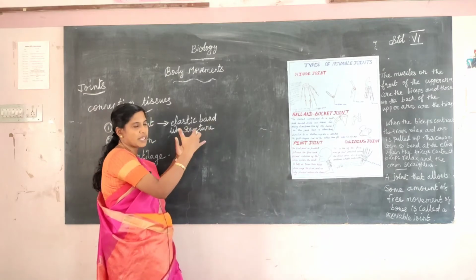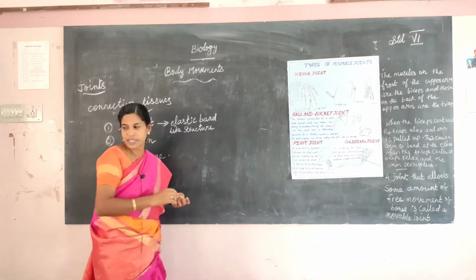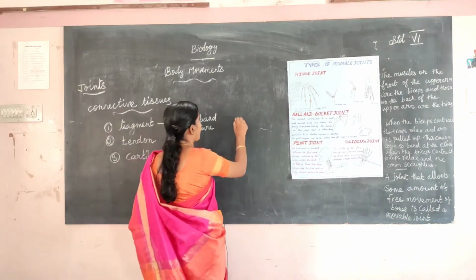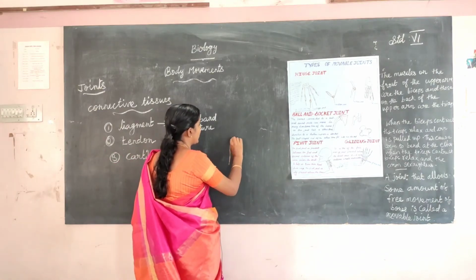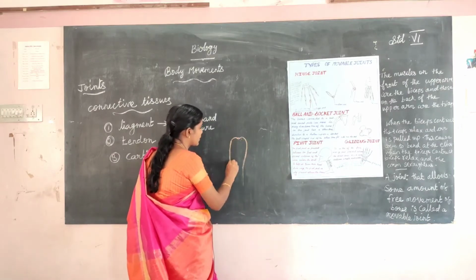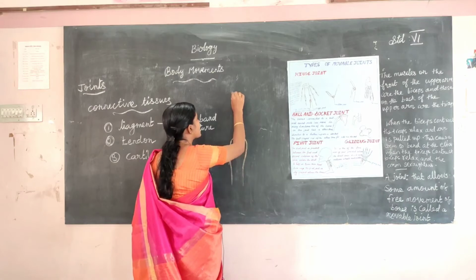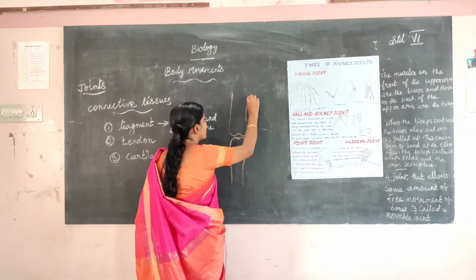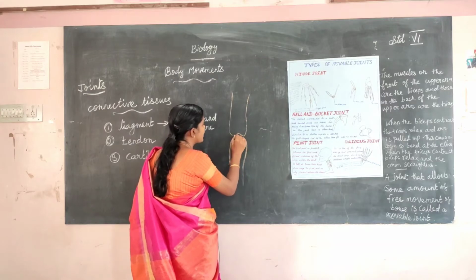A joint is where two bones meet. I will draw the diagram first. On this side, one big bone. On this side also one bone. This one is the joint. Two bones.